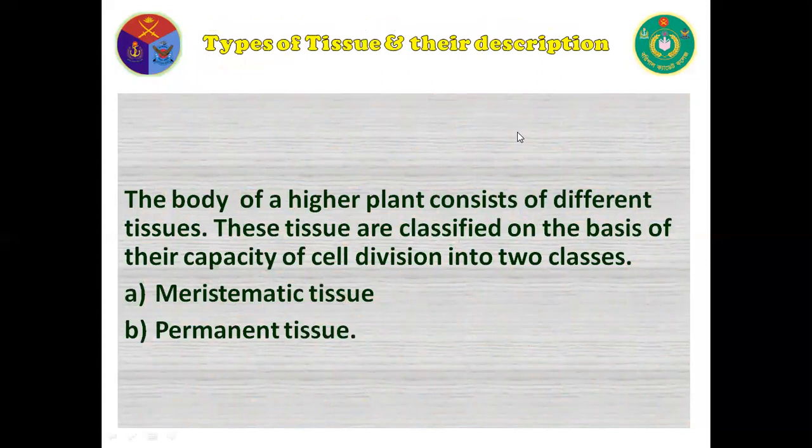Types of tissue and their description. Plant tissues are classified on the basis of their location, nature of cellular components, origin, functions, and differentiation ability. Tissues are also classified according to their physiomorphological nature. However, on the basis of division ability, plant tissues are of two types. One is meristematic tissue and another is permanent tissue.